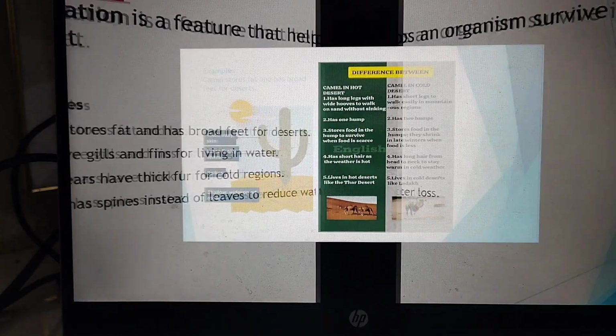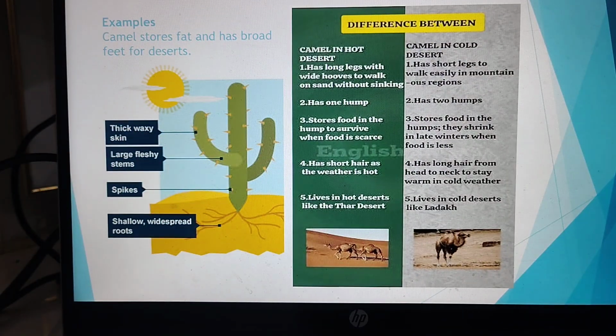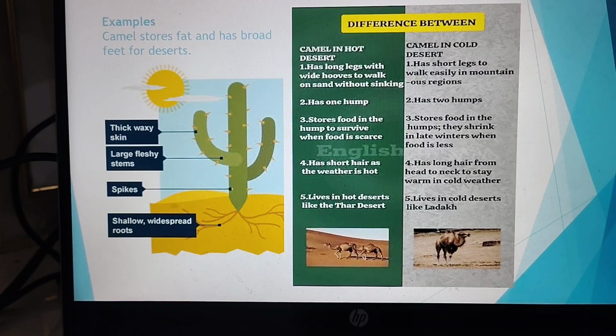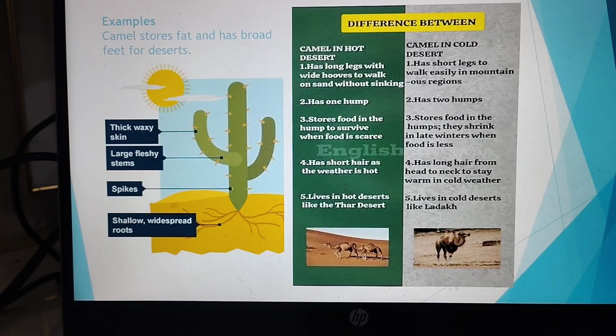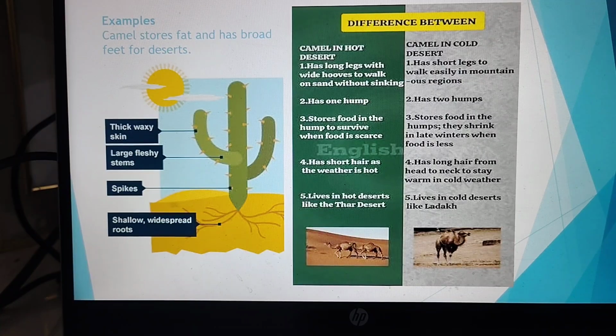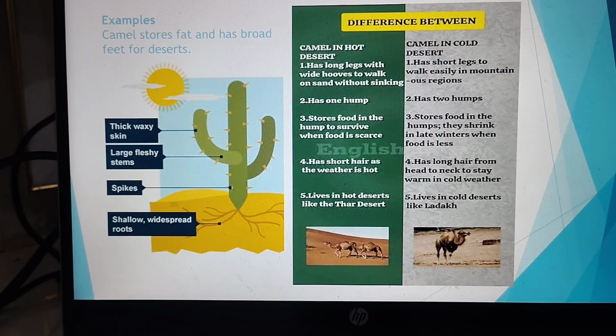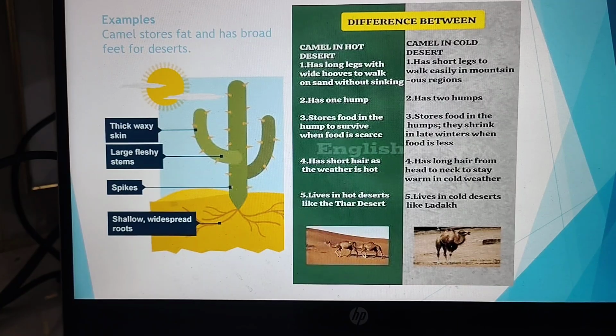Let us have a quick look at adaptation, and how camels in a hot desert are different from camels in a cold desert. The camels that live in a hot desert usually have long legs with wide hooves which help them to walk on the sand without sinking. They have one hump. They also store food in the hump to survive when food is scarce. Their hair is very short as the weather is very hot, and they live in a hot desert like the Thar desert.